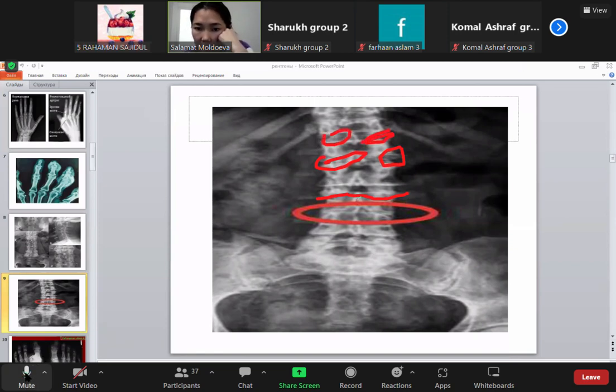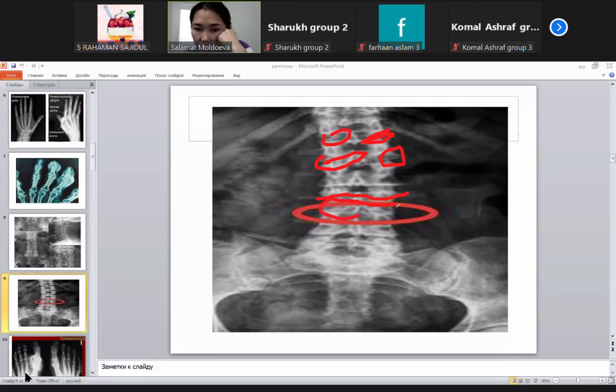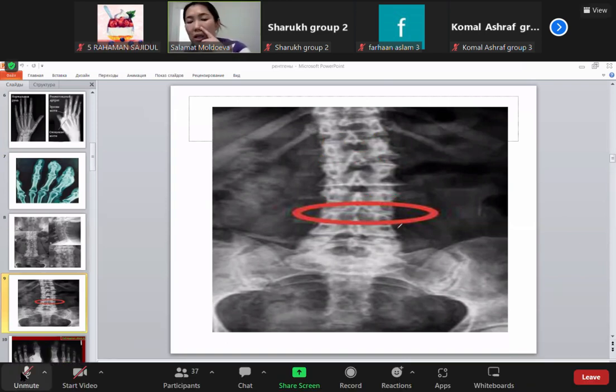Yes, ma'am. But in this area, total ankylosing spondylitis, yes? Yes, ma'am. I like this X-ray because there are different stages of ankylosing. That's why I like this X-ray. Rahman, Shahrukh, okay.